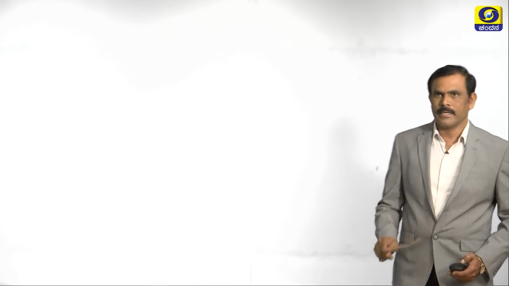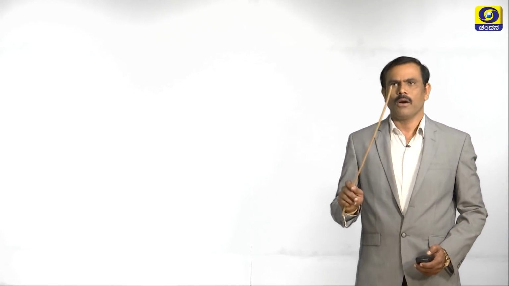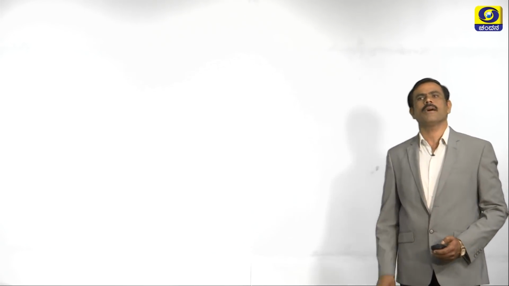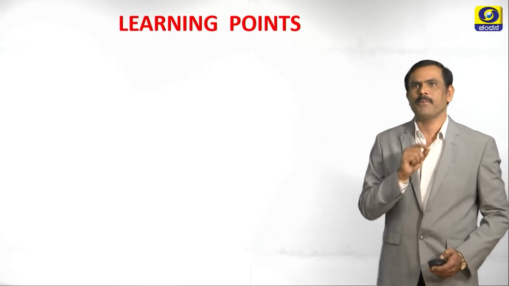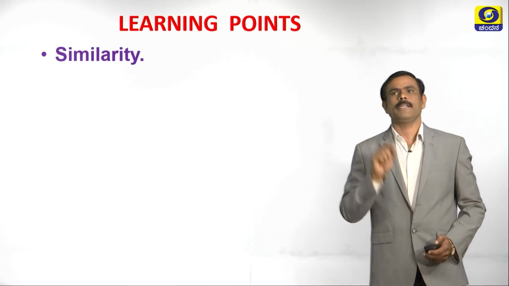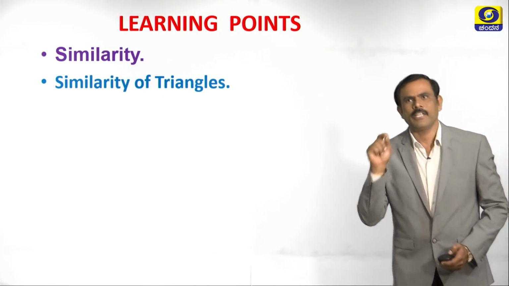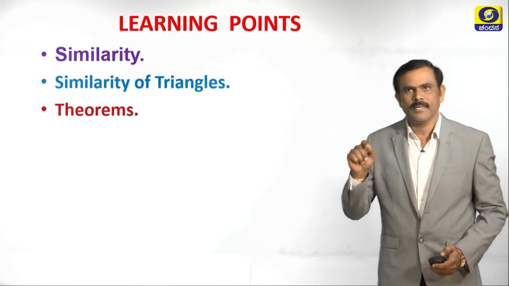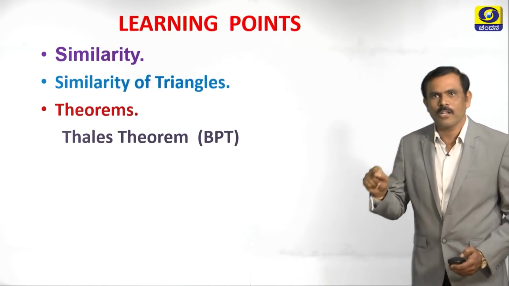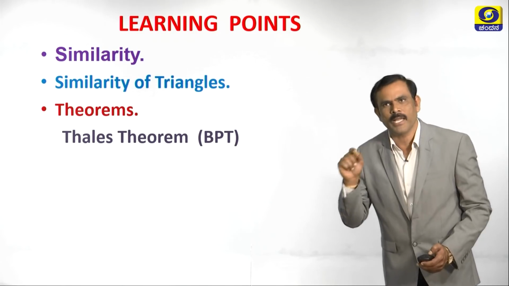Children, already you have learnt all the concepts related to this chapter. Today, let us revise once again. Let me know what are the concepts you have learnt in your classes. The learning points are, it is nothing but what you have learnt. Similarity, similarity of triangles. Theorems, what are the theorems? Thales theorem, it is also called as basic proportionality theorem.